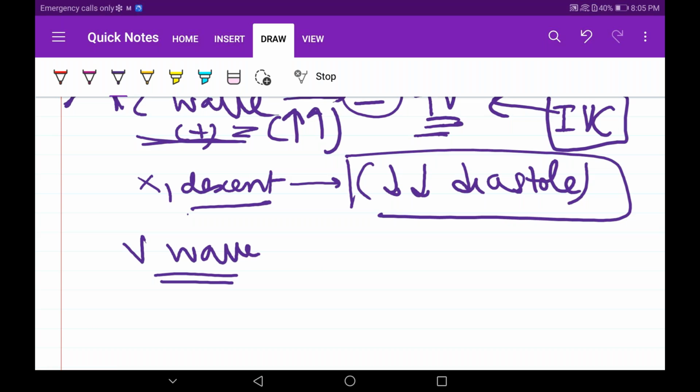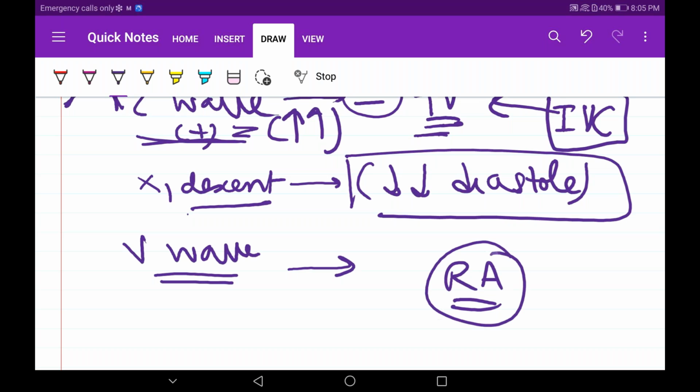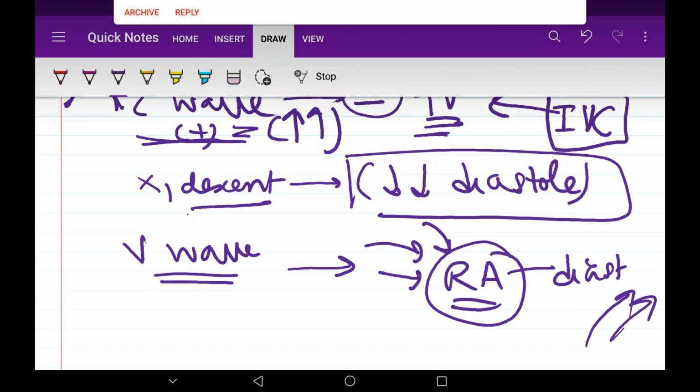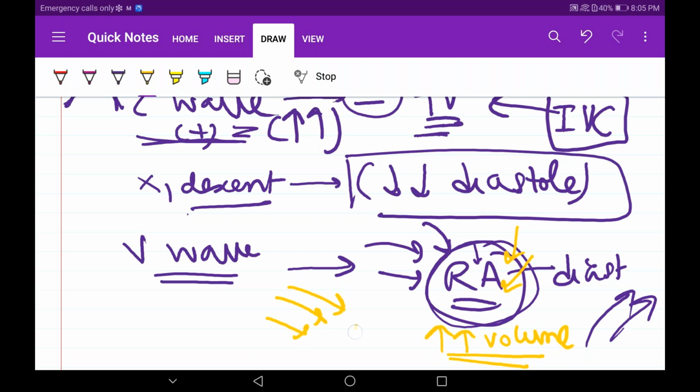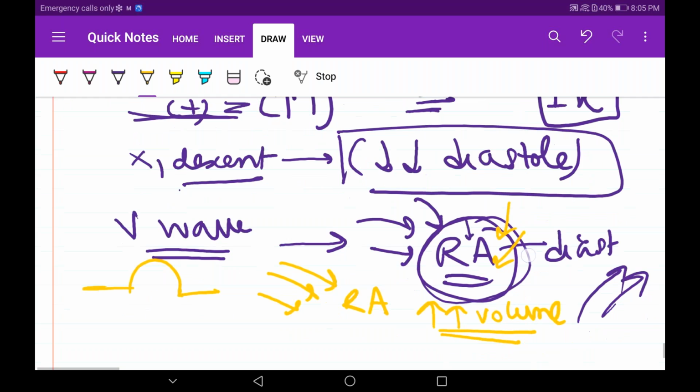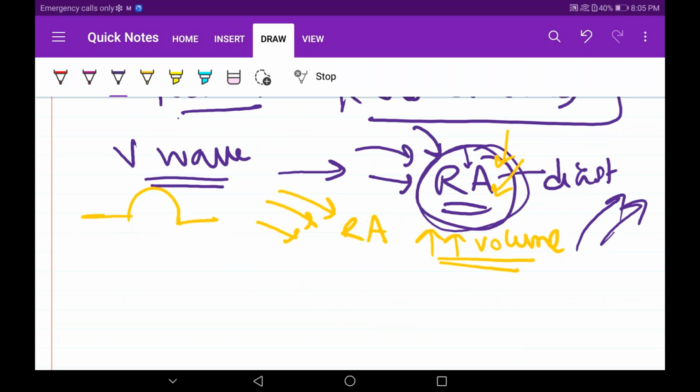Now, the V wave. Why are you getting confused in the V wave? It's nothing serious. The V wave occurs when the atrium cannot sit relaxed in diastole, right? It has to do work. Blood comes again from the venous system. After the ventricles have contracted into the systemic circulation, the atrium is still in diastole, but blood is coming into the right atrium now. Pressure will increase because volume is increasing. The blood will come and put pressure on the right atrium. That's why a positive V wave is seen. Understood now? I'm trying my level best, guys.